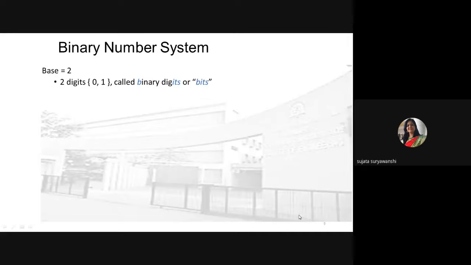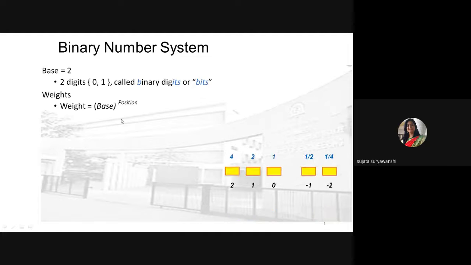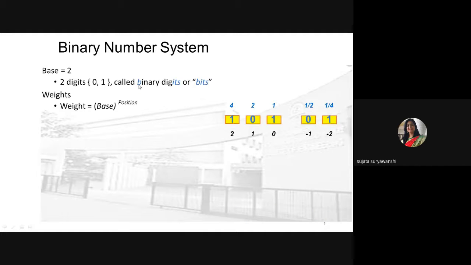After that we'll see the binary number system. Binary numbers have base 2. Binary means 2. So the total number of distinct values is 2 only, 0 and 1. A single digit of a binary number is called a bit. A group of 4 is called a nibble, and a group of 8 binary digits is called a byte. Then the weight is equal to the base and the position. Suppose the binary number given is 101.01, like this. A fraction number is given here, so a decimal point is available here.